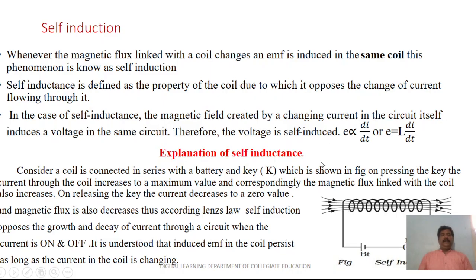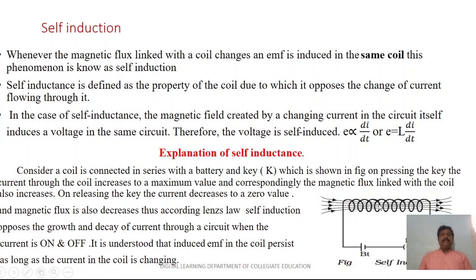Let me have a topic on self-induction. Before knowing the self-induction concept, we should know that a device is called an inductor. Usually, a coil is also called an inductor.